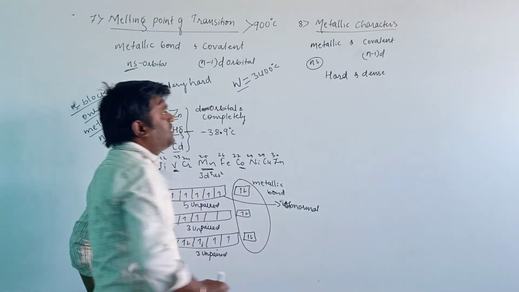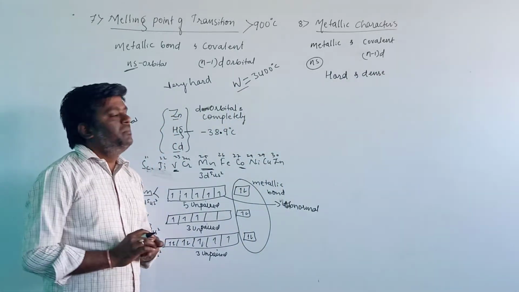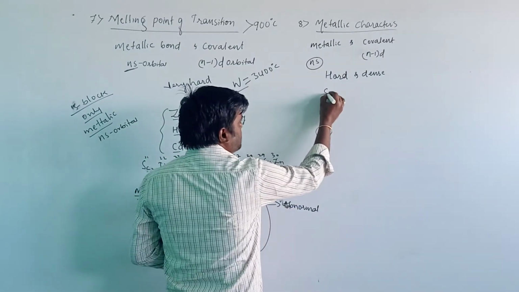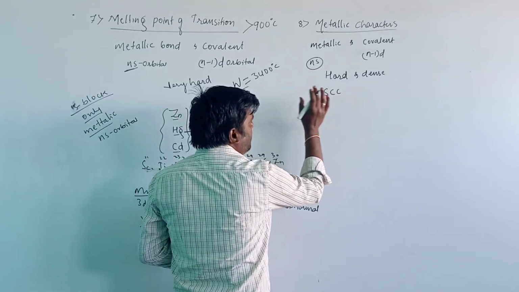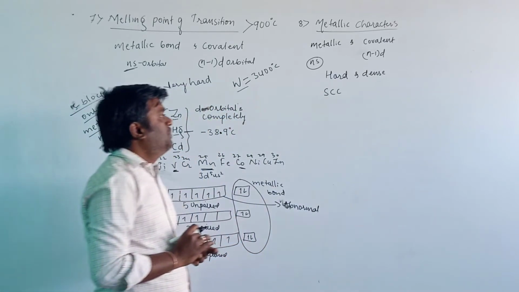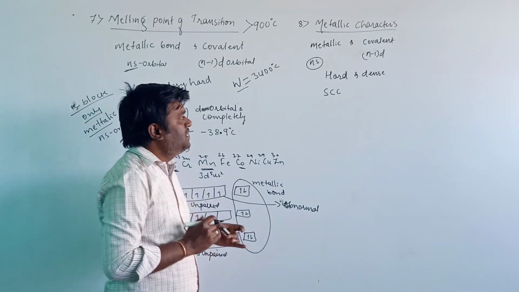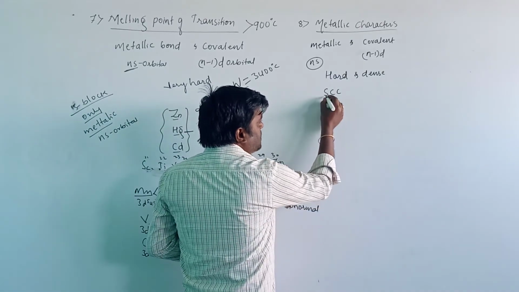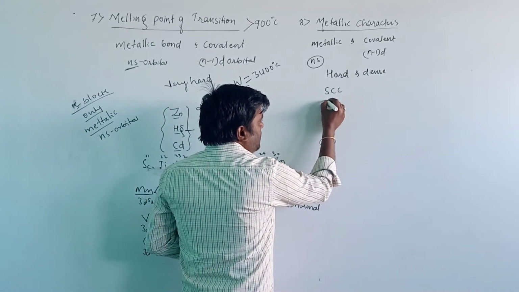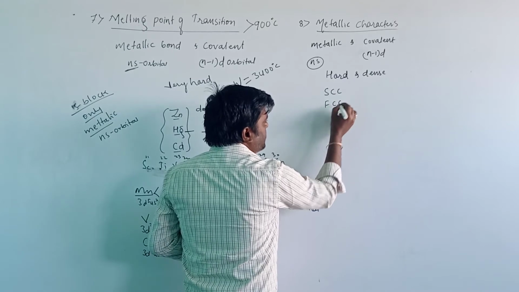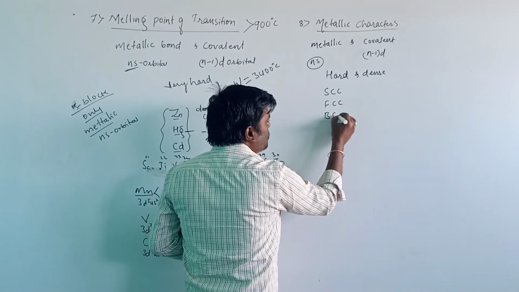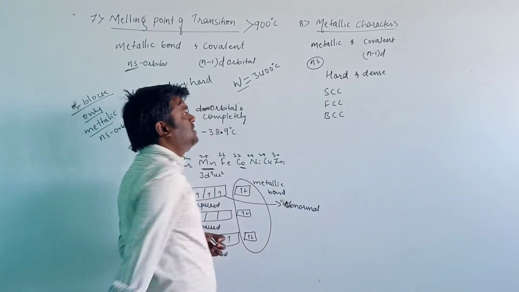When we see the packing efficiency for metals, mainly the packing can be done in three ways: simple cubic unit cell, face centered cubic unit cell, and body centered cubic unit cell. We have studied this in the solid state chapter.